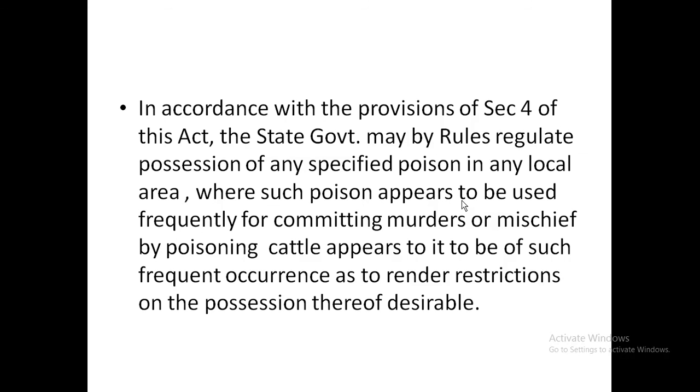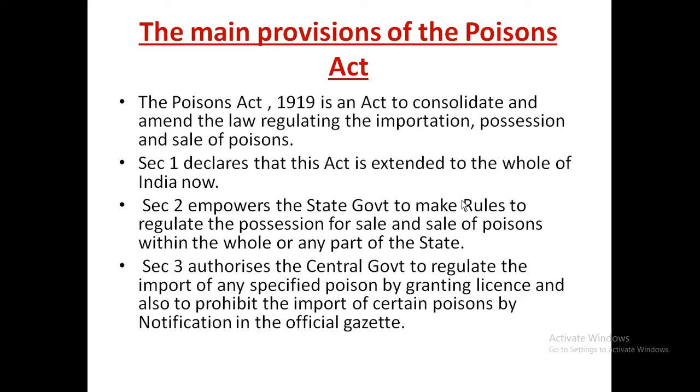For that area, if the state government has any information that certain specified poisons are being used frequently for committing murders or mischief by poisoning cattle, and it appears to be of such frequent occurrence as to render restriction on the possession thereof desirable, then they will apply this Section 4. What are the main provisions?